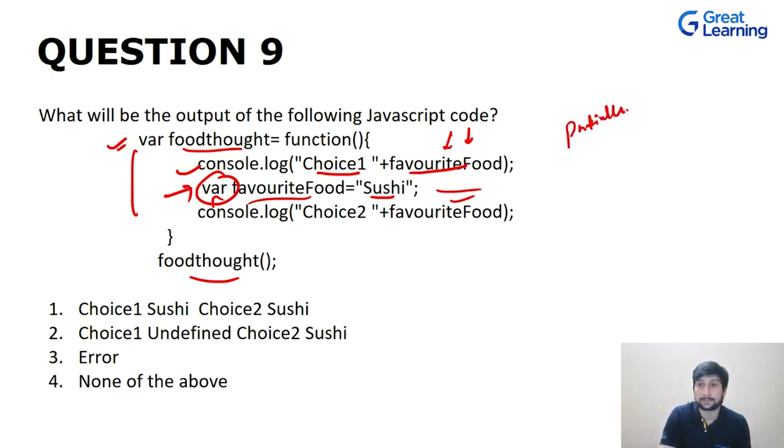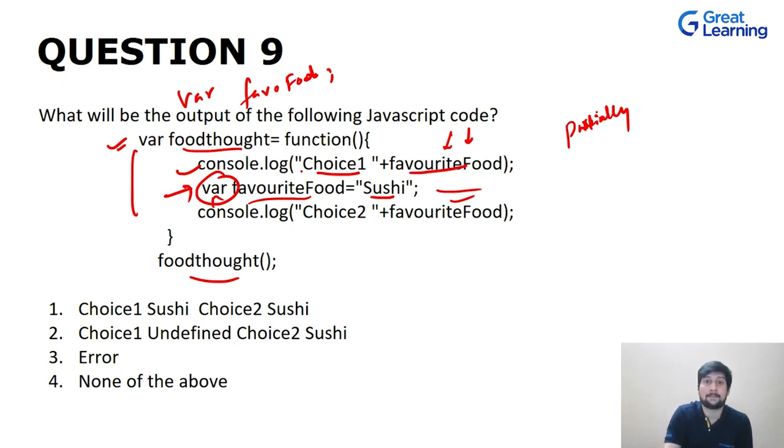That means this will go up before this function, and it will be something like this: var, and then you have your favorite food, right, with the exact same spelling. And it will be defined over here, but it will not be declared.